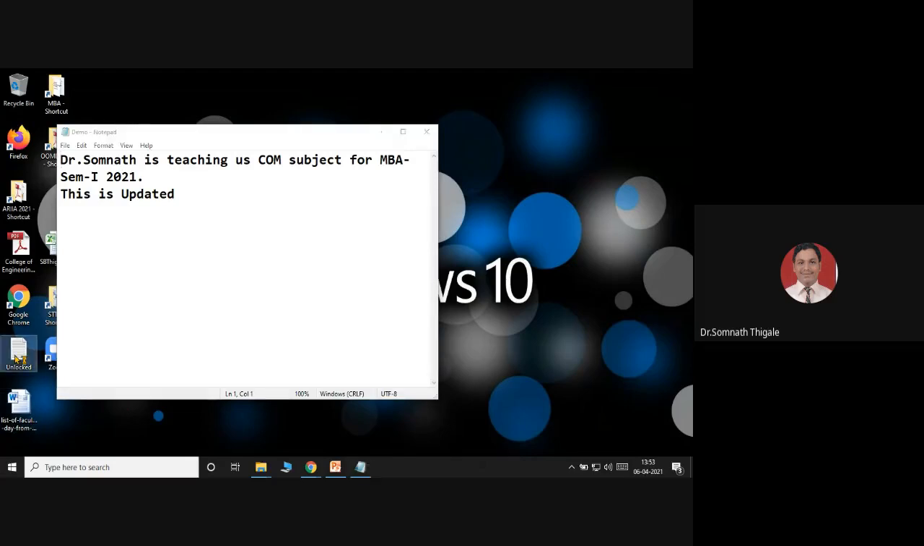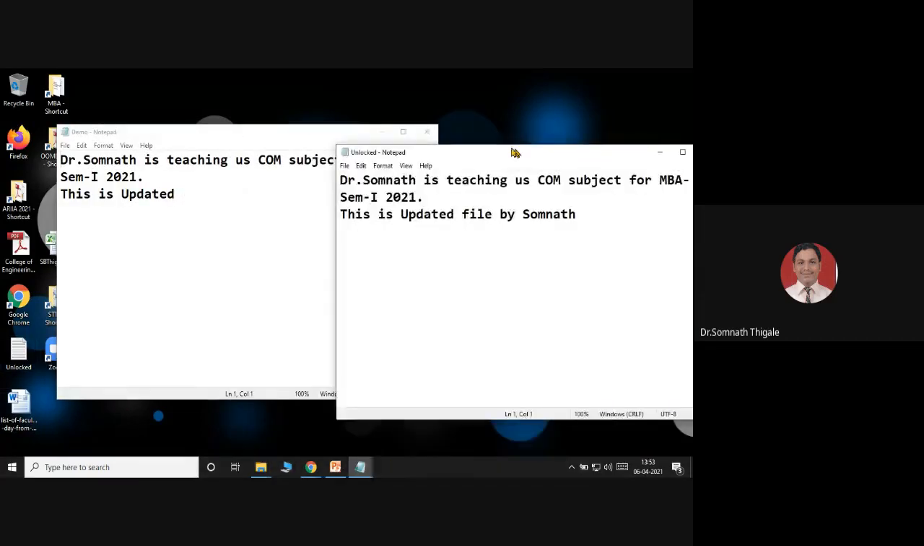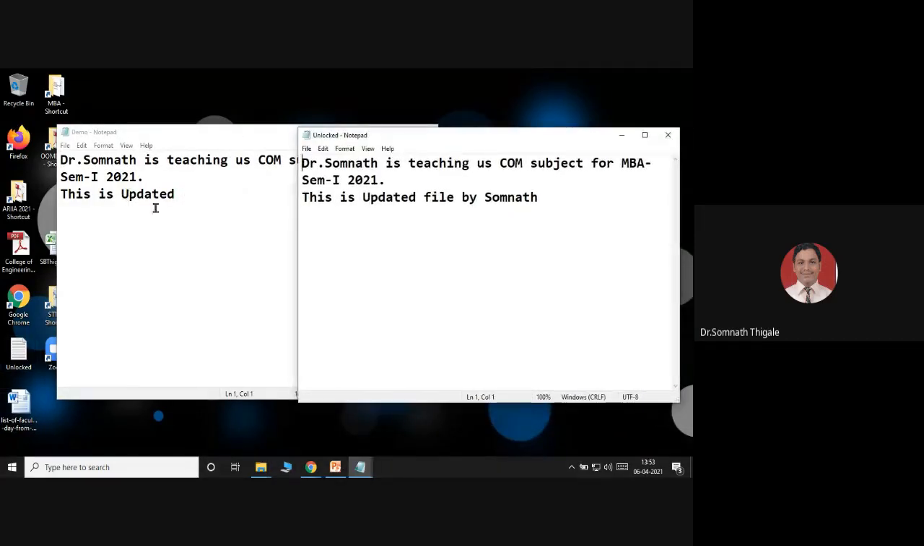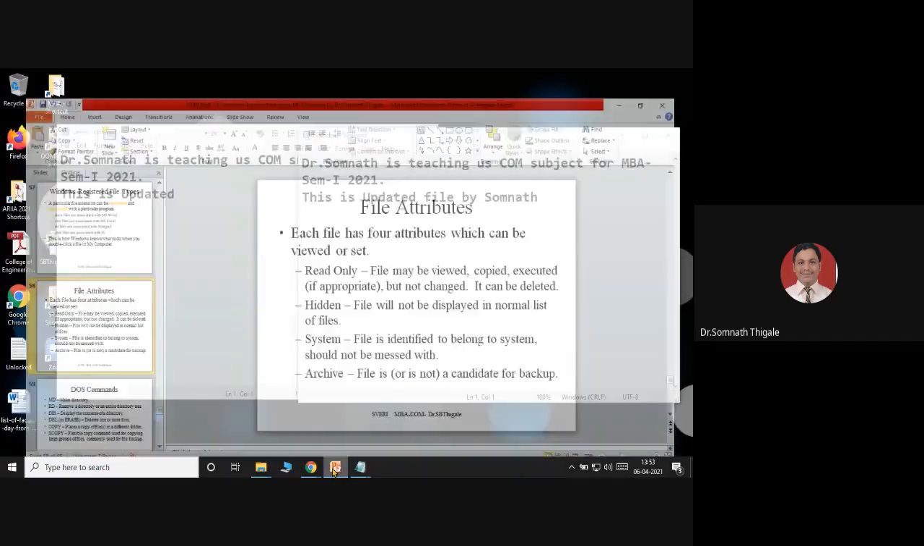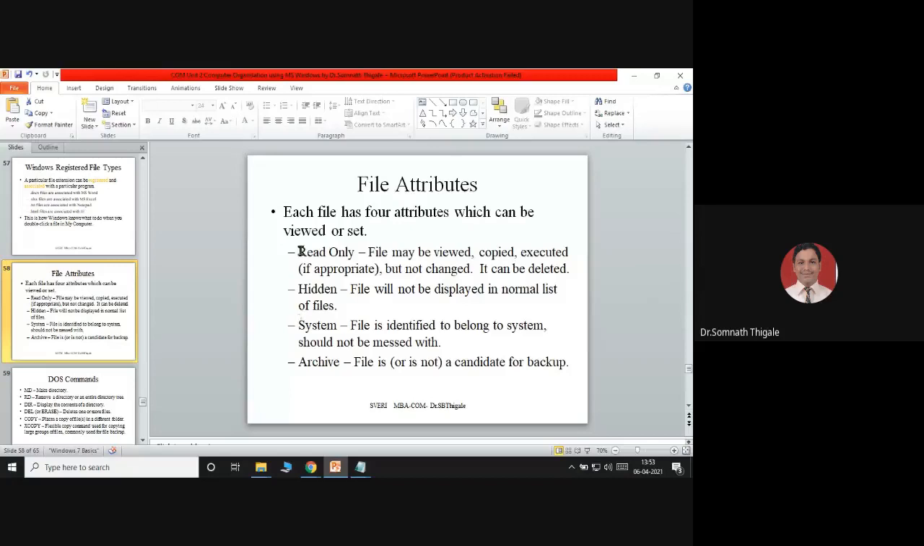So the demo file stays as it is, with no update, and you can check the difference in what I have updated. This is one important attribute, the read only file. A read only file may be viewed, copied, executed, but not changed.